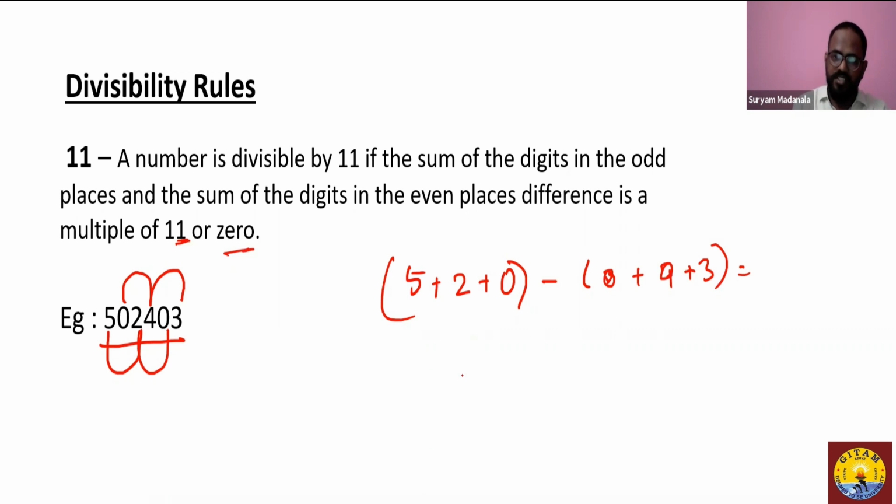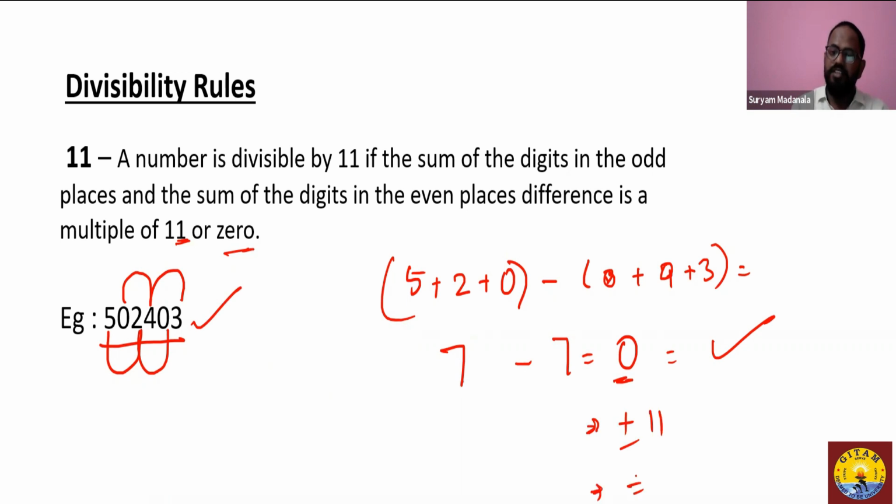So what is it? 7 minus 7 gives you 0. Yes, so this is definitely divisible by 11. It should be either 0 or else a multiple of 11.